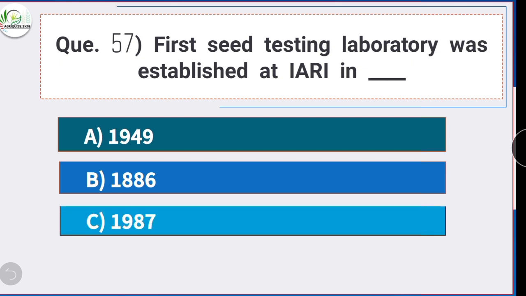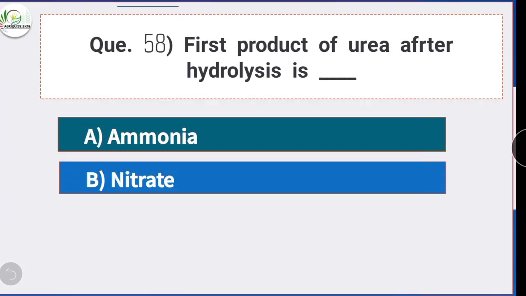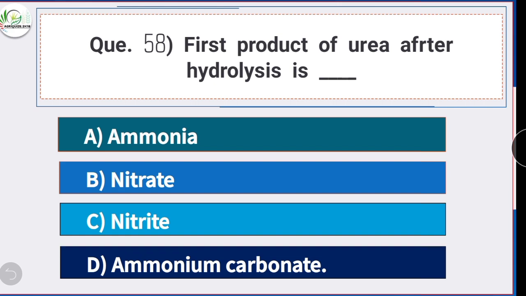Question number 57. First seed testing laboratory was established at IARI in, option D is the correct answer, 1961. The first seed testing laboratory was established at IARI in 1961. Question number 58. First product of urea after hydrolysis is, option D is the correct answer, ammonium carbonate. The first product of urea after hydrolysis is ammonium carbonate.